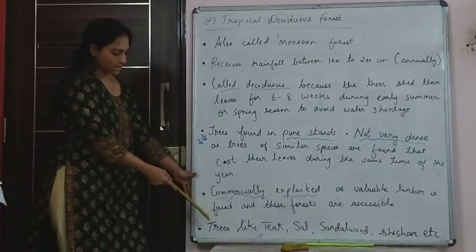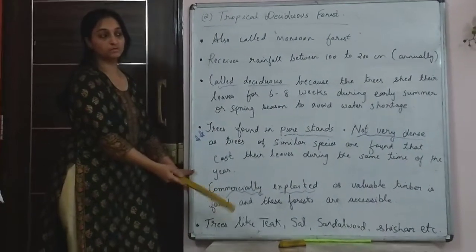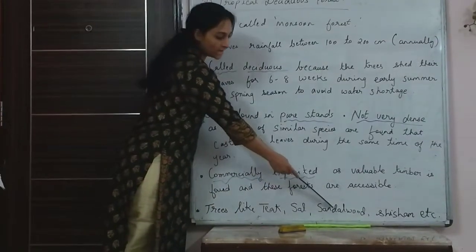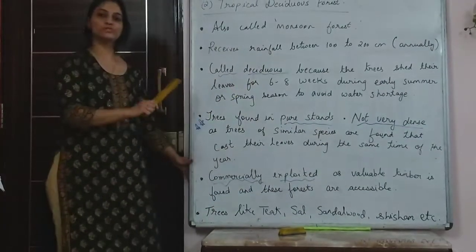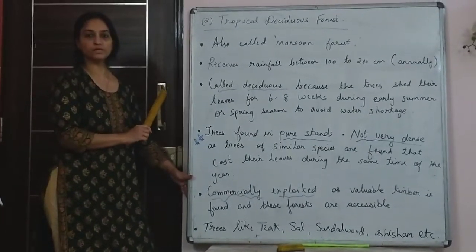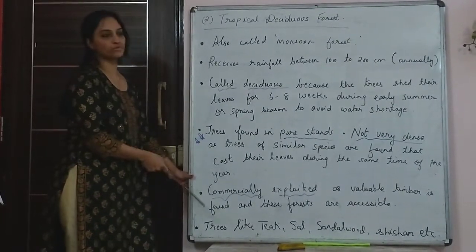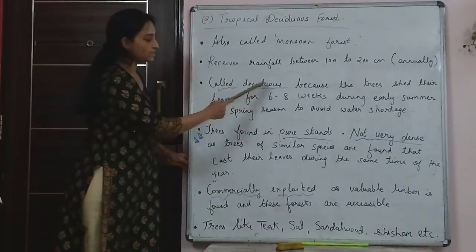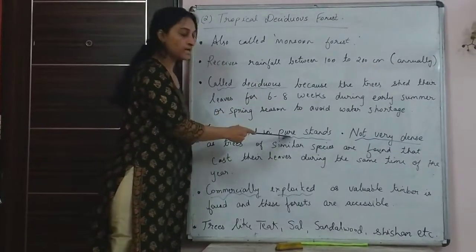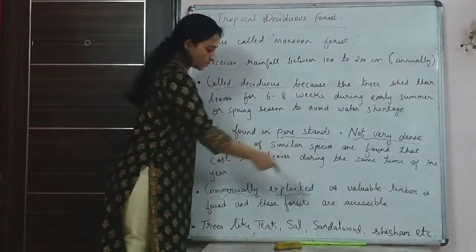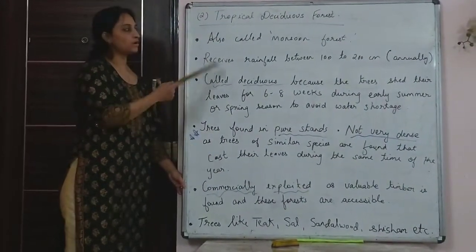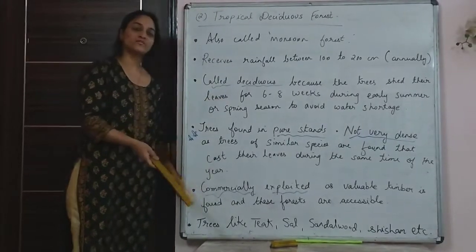You can use that. The important trees that are found here are teak, sal, sandalwood, shisham, rosewood, which is also in tropical evergreen forest. So these are some of the characteristic features. The ones that I've marked here are important. Deciduous, why they are called deciduous, why they are found in pure stands, and why they are commercially exploited. All those questions are also asked in the exam on this topic, and also where they are found.